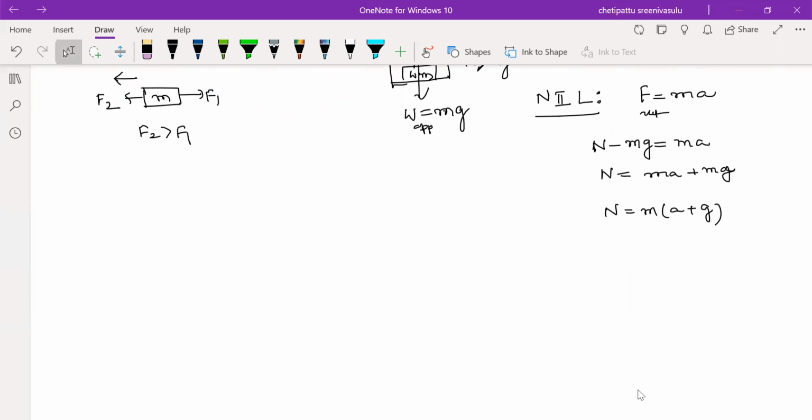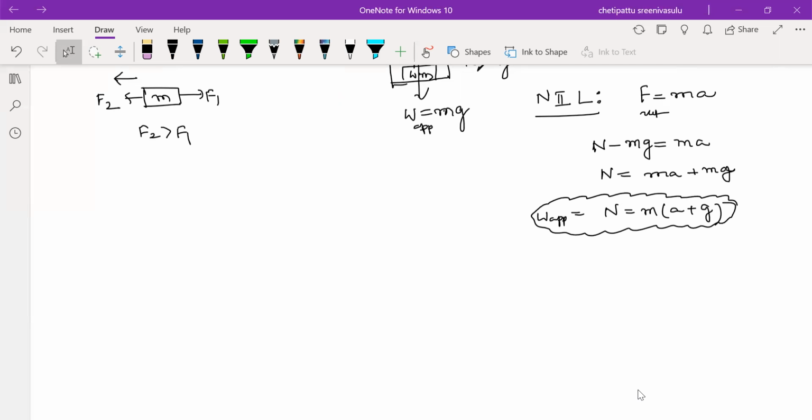So this is the apparent weight. N is the reaction force, it gives the apparent weight. This is the formula when the lift is moving in the upward direction.